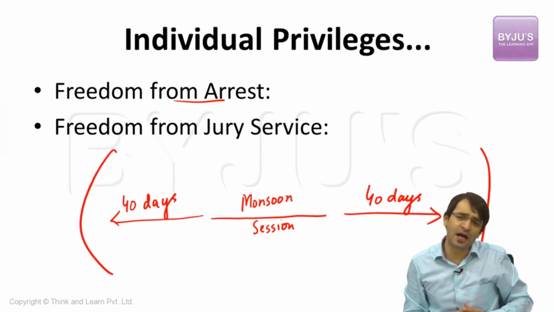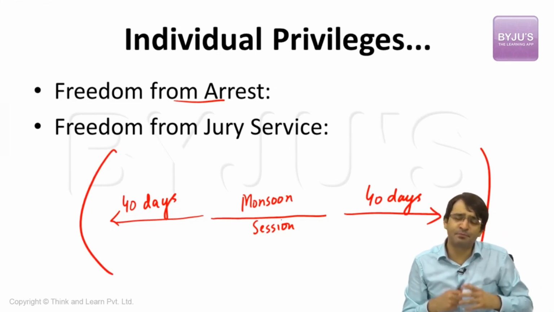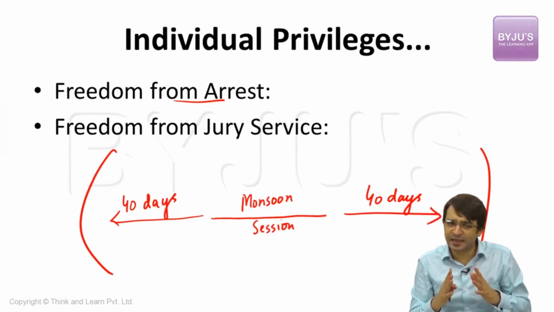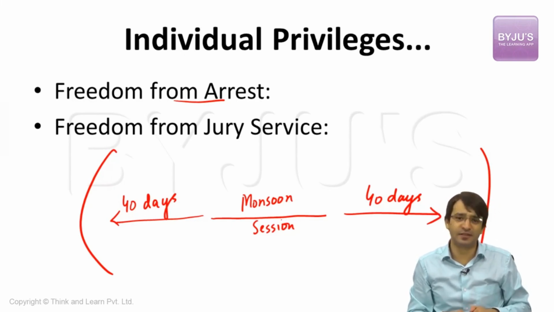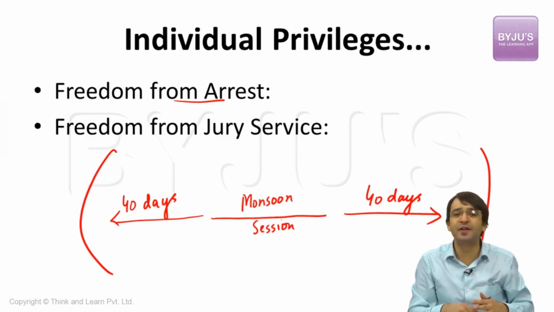What is the rationale? The rationale is that this is the picture which is present in Britain as well. In Britain, the lawmakers made a clear agenda. They said the job of a parliamentarian is very, very important. And the job of this parliamentarian is to legislate, to make laws for the betterment of the people of this country. So this task is very important.